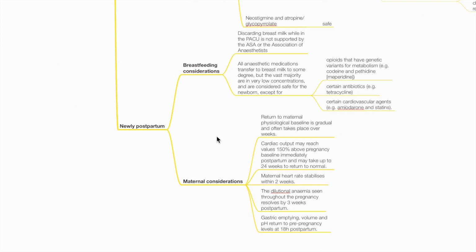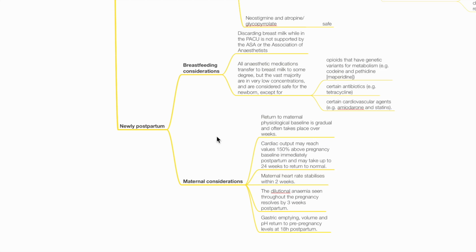For the newly postpartum breastfeeding considerations, discarding breast milk while in PACU is not supported by ASA or Association of Anaesthetists. All anesthetic medications transfer to breast milk to some degree, but vast majority are in very low concentrations, which are considered safe for the newborn, except for opioids that have genetic variants for metabolism, such as codeine and pethidine, certain antibiotics such as tetracycline, and certain CVS drugs such as amiodarone and statins.